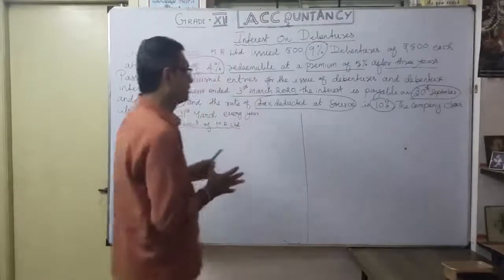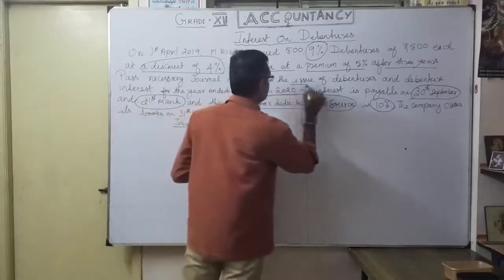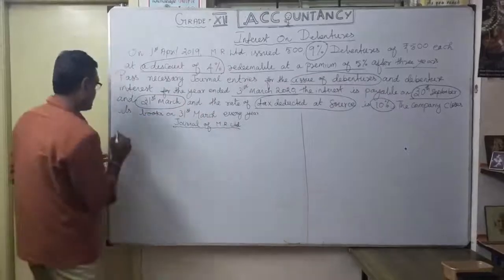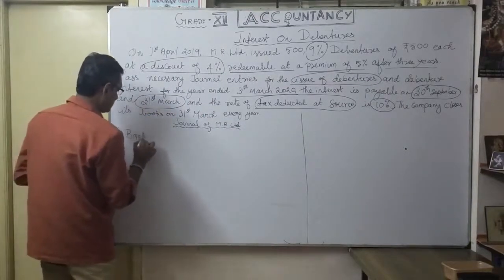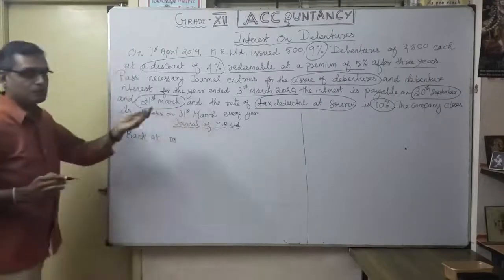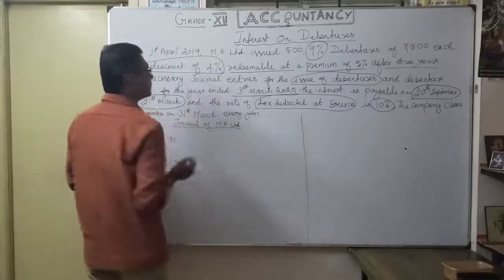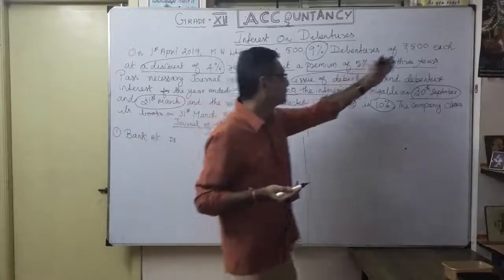Okay, first part what? Issue, correct? Issue of debentures. That's what we are going to do first. You know very well. So what is the first entry? First, bank account debit. How much did MR Limited collect? They issued at a discount of 4%. That means we can't get 500 rupees as the nominal face value.